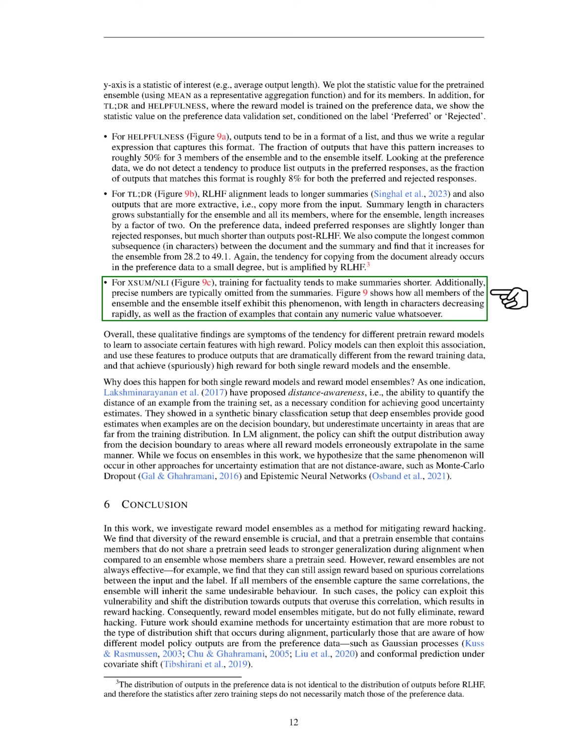For XSUM NLI, training for factuality tended to make summaries shorter and precise numbers were often left out. All members of the ensemble and the ensemble itself showed this trend, with the length in characters decreasing rapidly, as well as the fraction of examples that contain any numeric value.